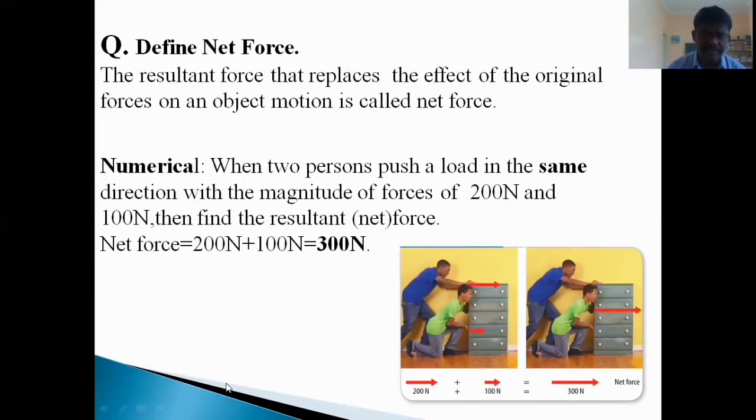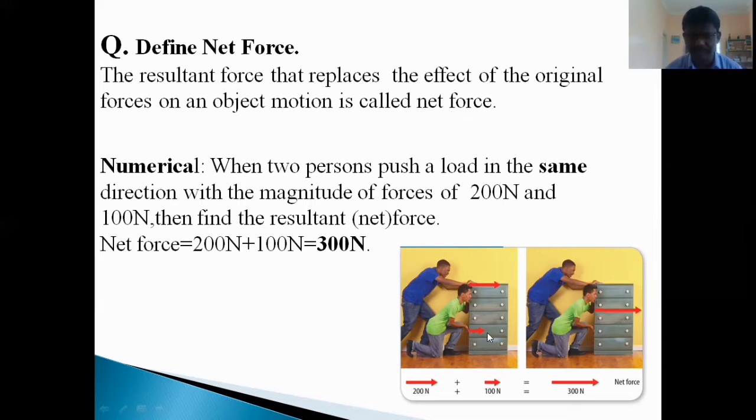Then let us try to define net force. The resultant, or even we could say a single force that replaces the effect of the original forces on an object's motion, is called net force.